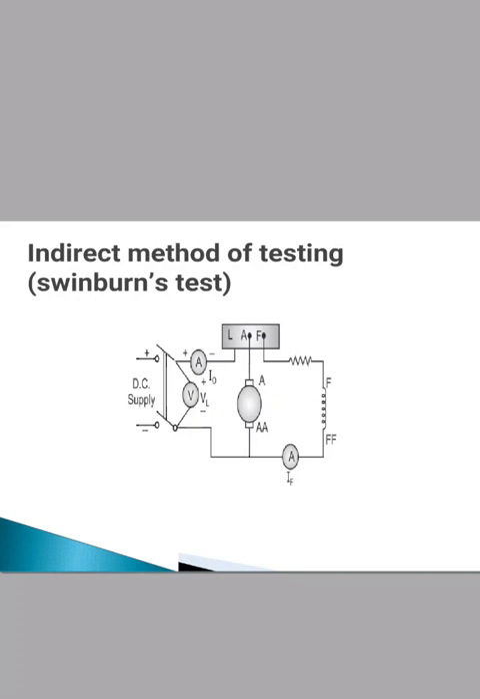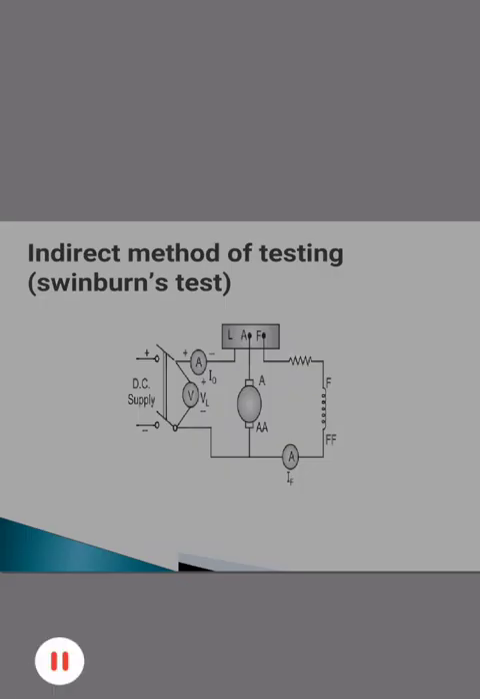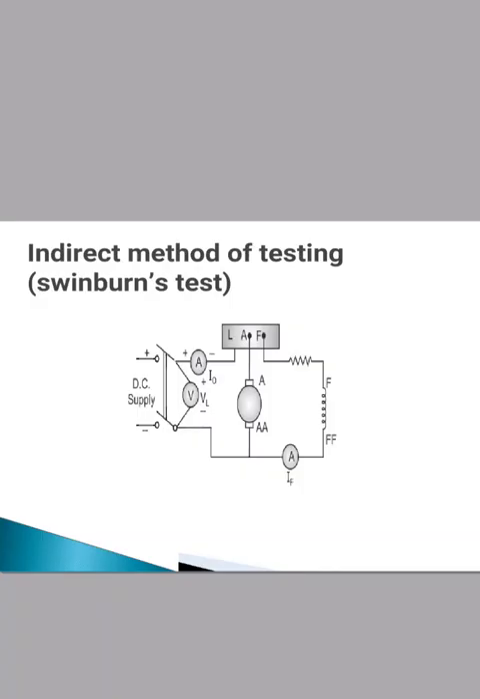Then we have to discuss the indirect method of testing. In the indirect method of testing, the machine under test is not directly loaded. For determining its efficiency, the performance characteristic of that machine is determined by using the data obtained in the no load test performed on the machine. Under this category, we will study the Swinburne's test. For that purpose, we have to study the Swinburne test.